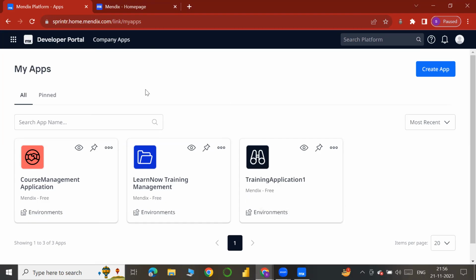We have to download that, and to log in here also we need one work email. Mendix only allows work emails, not personal emails. Even to log in to this developer portal, we need a work email.